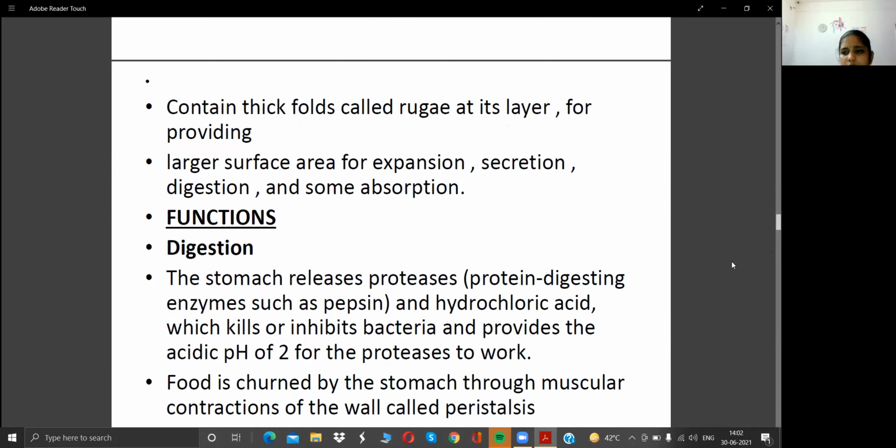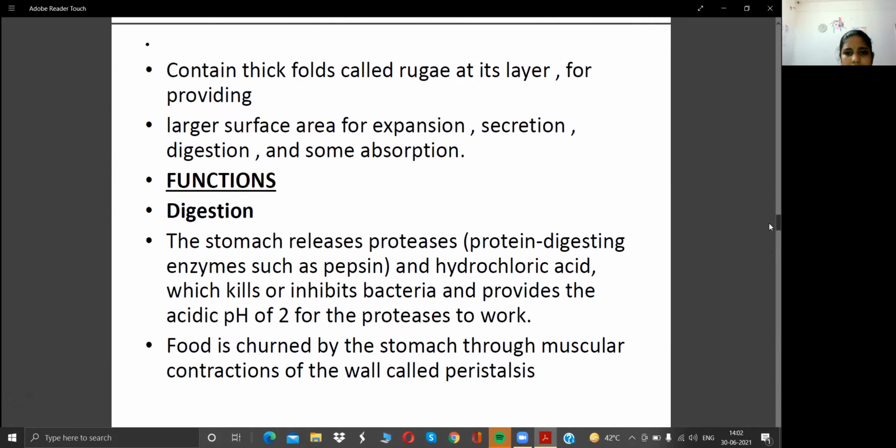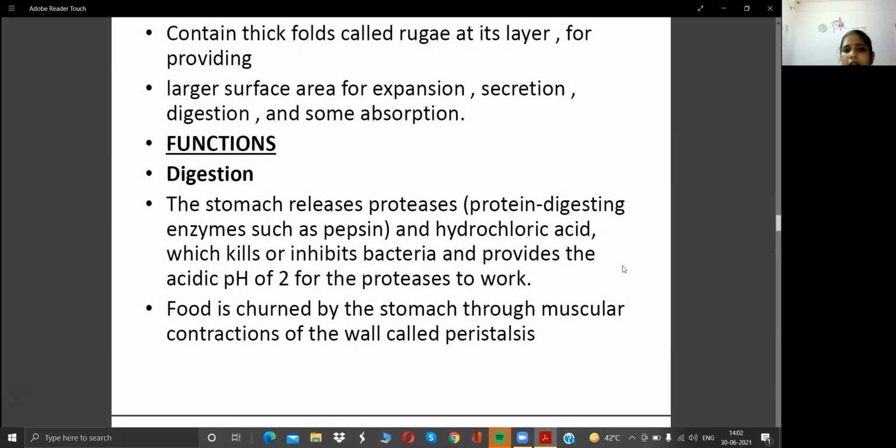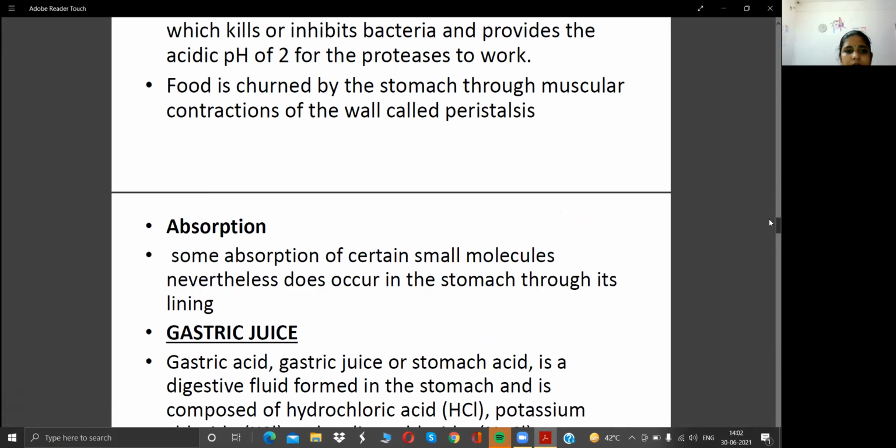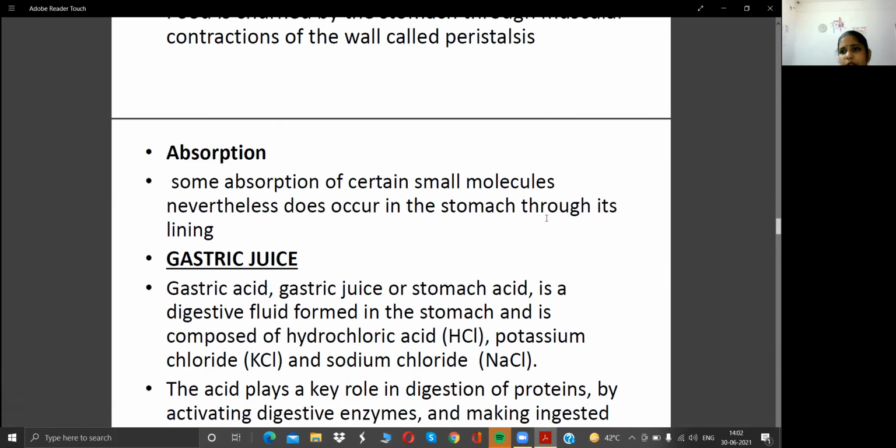Next we have the functions of the stomach. First is digestion. What is happening in digestion? The stomach releases chemical enzymes and acids, and protease helps with protein digestion. Hydrochloric acid is also secreted by the stomach, helping to maintain the acidity level of the stomach. Then some absorption of nutrients also occurs in the stomach.